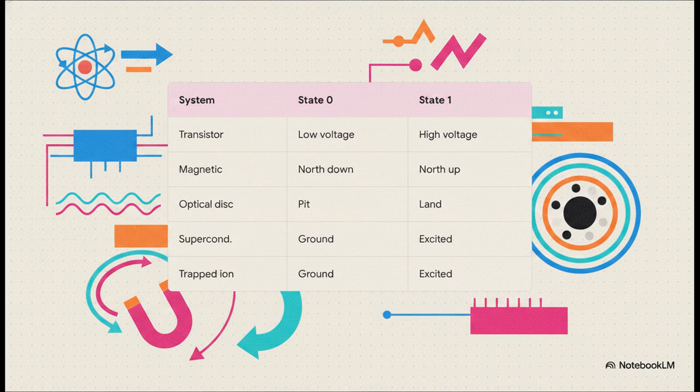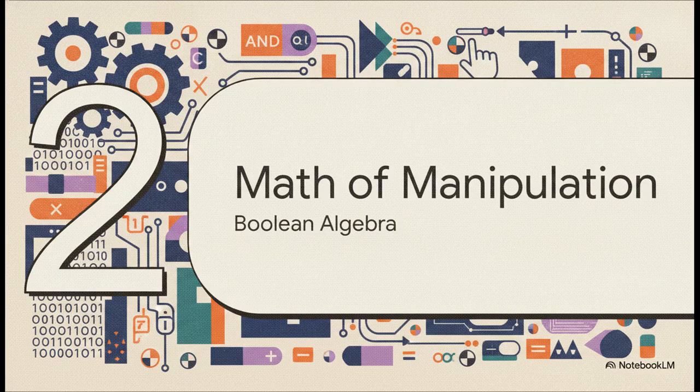And you know, this brilliantly illustrates one of the most powerful ideas in all of computing. A bit is just an abstraction. Whether we're using a transistor shifting between low and high voltages in a massive GPU, a magnetic domain on a hard drive, an optical disk pit, or, get this, even a superconducting circuit shifting between ground and excited energy states in a quantum processor, the logical behavior remains completely identical. The logic is entirely independent of the physics. And it's exactly this profound separation of logical abstraction from the physical substrate that allows computation to scale across totally different technologies.